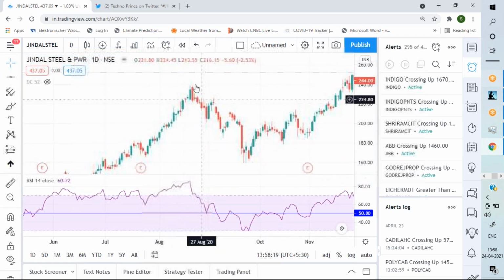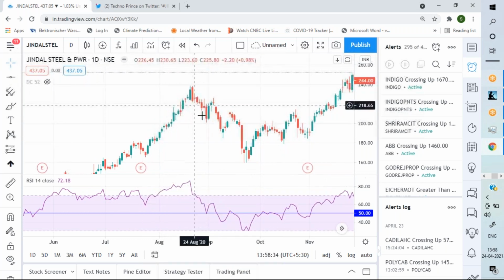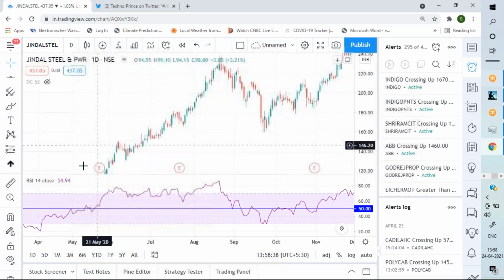See, there was a bearish engulfing, and some people would claim that they are able to play this, looking at the bearish engulfing and the drop in this part. When RSI is dropping to mid, I'm really not able to play. First, because the stock is already in an uptrend and still in an uptrend.